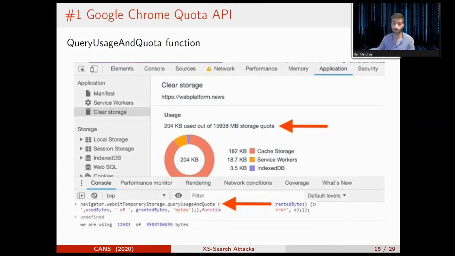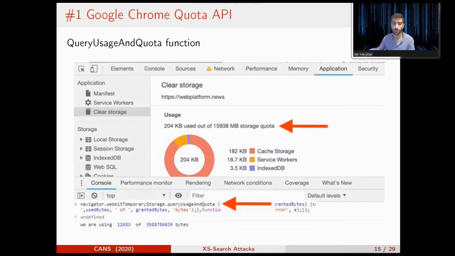The first one is an easy way in the Google Chrome browser to find the exact size of a cross-site response. First, you should know that developers can store responses in a local cache, and then using a function that's called query usage and quota, they can measure the usage of the cache. That way, using this simple function, we can expose the exact size of a response. We will empty the cache, store a cross-site response, and then measure the cache usage to find the exact size.